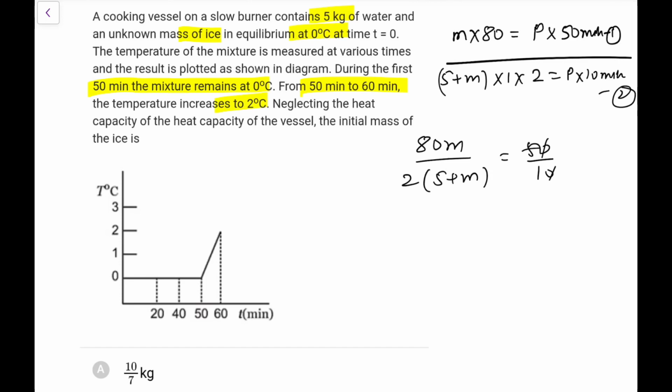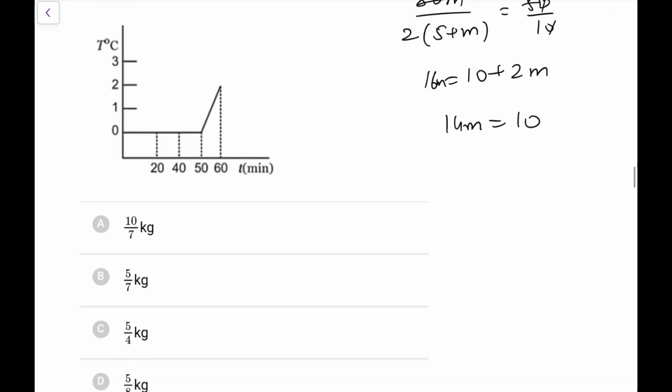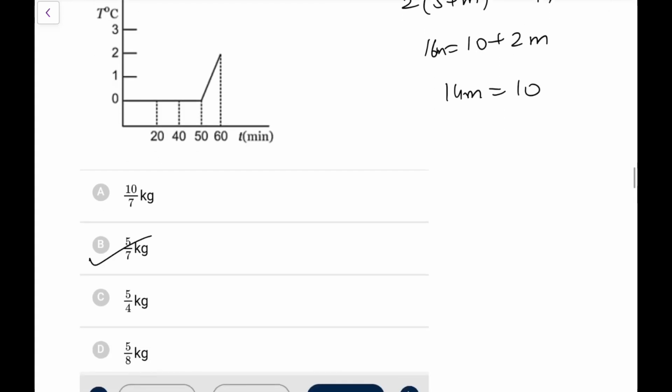So what you have, this is 80m, that is 16m, sorry, 16 times (10 plus 2m) no, 16m is equal to 10 plus 2m, so 14m is equal to 10, so m is equal to 5 by 7 kg. You can go for option B, that is what you can do in that case.